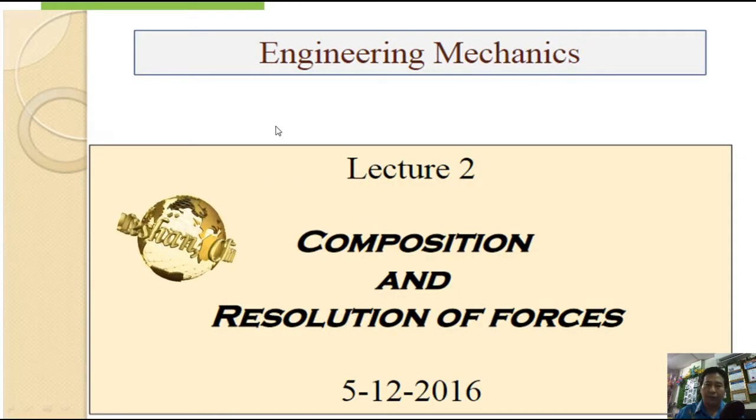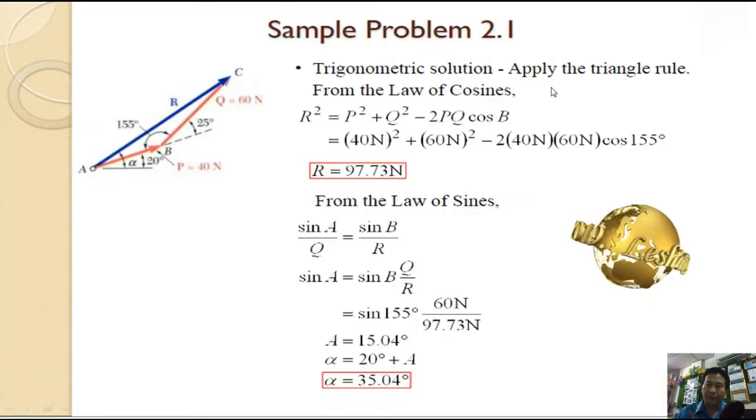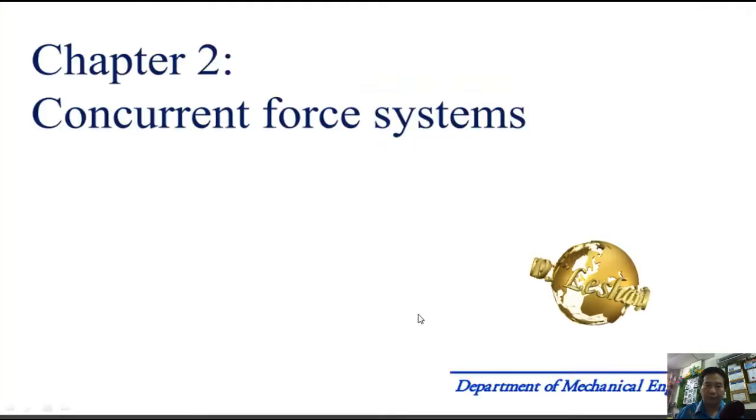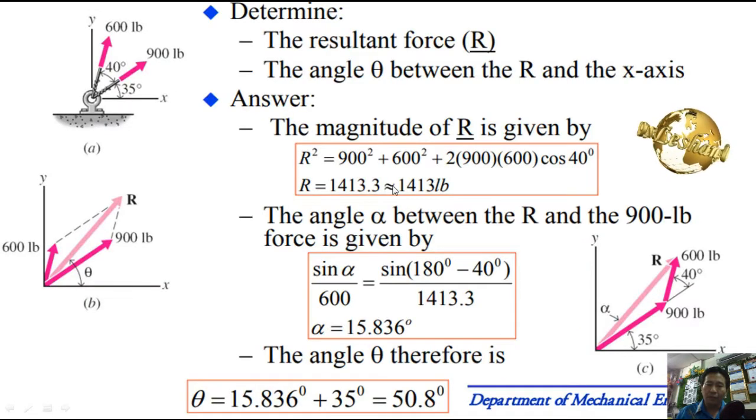From mechanical engineering, they are also using law of cosine and law of sine. Also Department of Mechanical Engineering, also using cosine plus sine. And I believe for future, all will use Pikachu rule to replace cosine rule plus sine rule method.